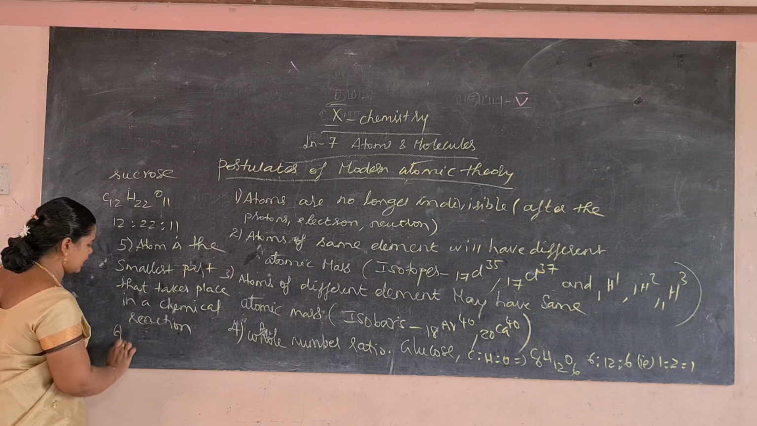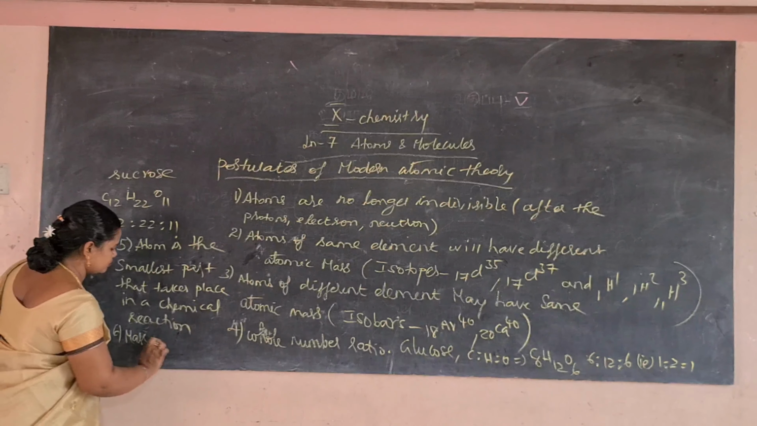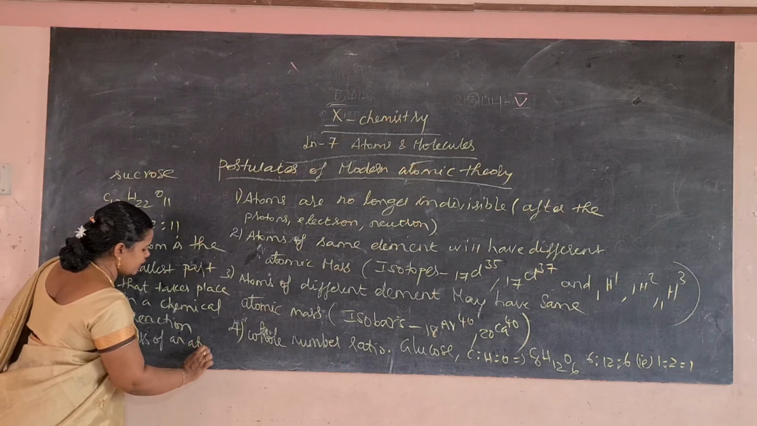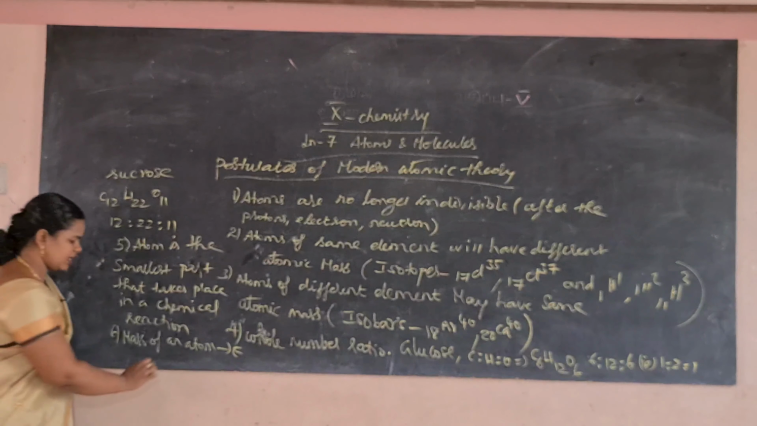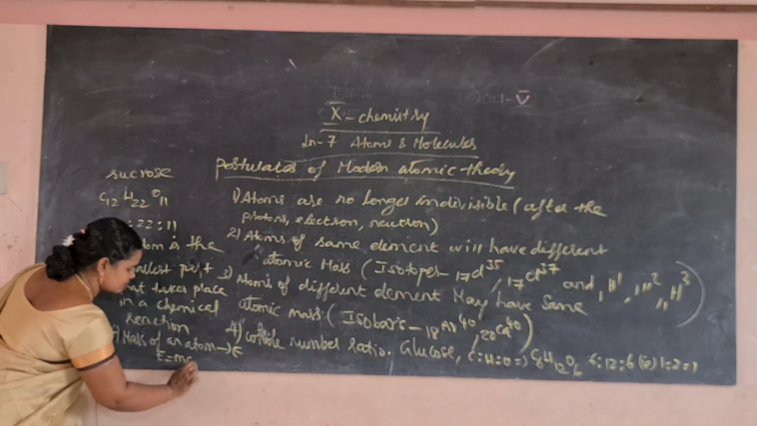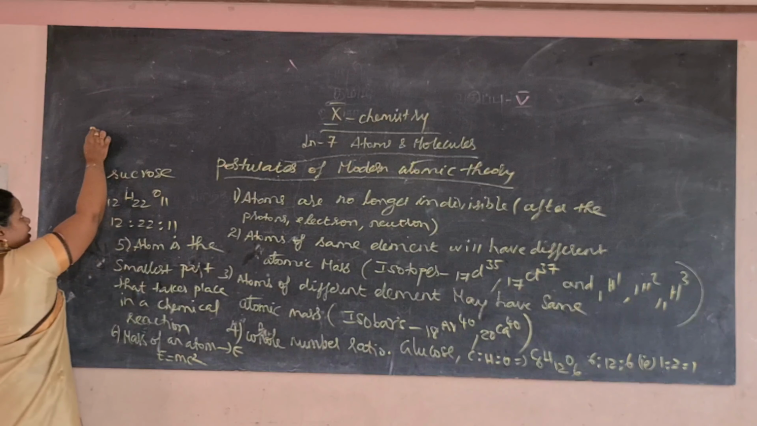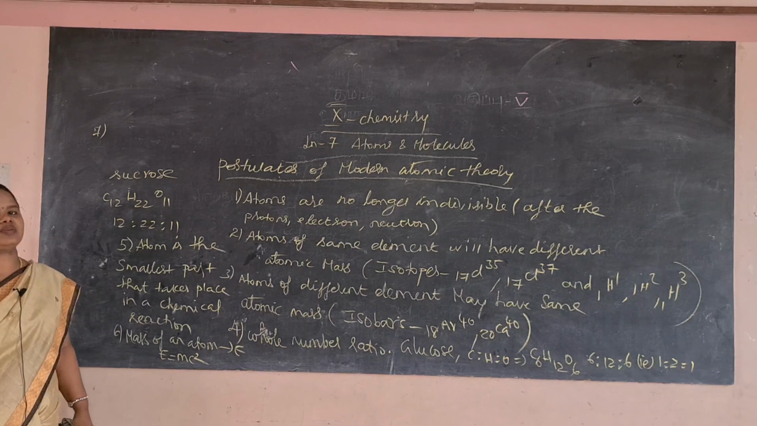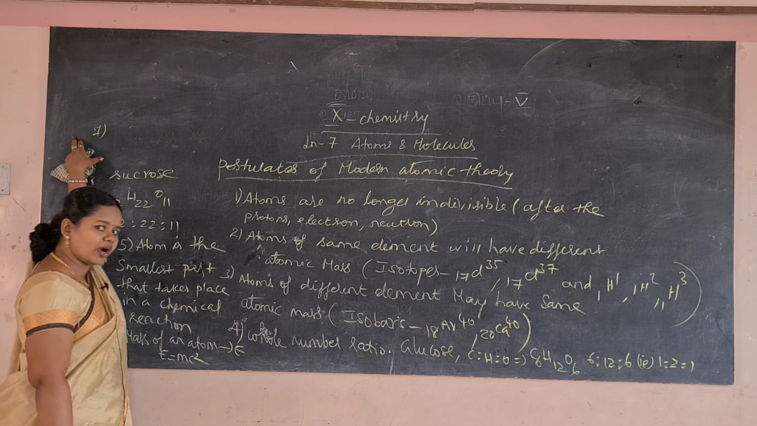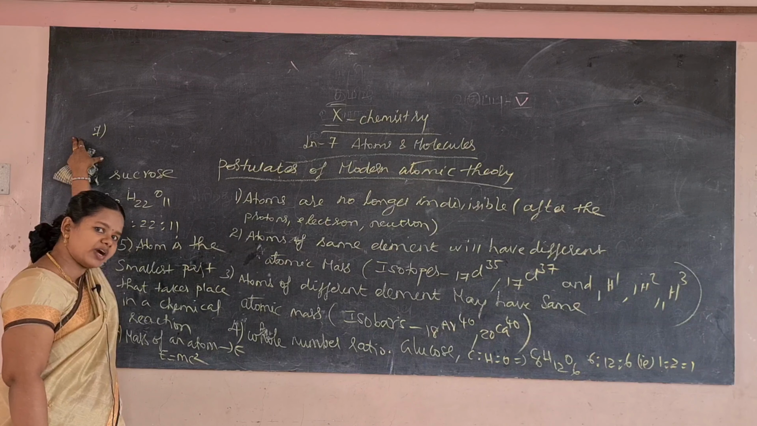Then the sixth postulate: mass of an atom can be converted into energy, that is E is equal to mc squared. And the seventh postulate: atom is no longer indestructible. That is, atoms of one element may be converted into atoms of another element.